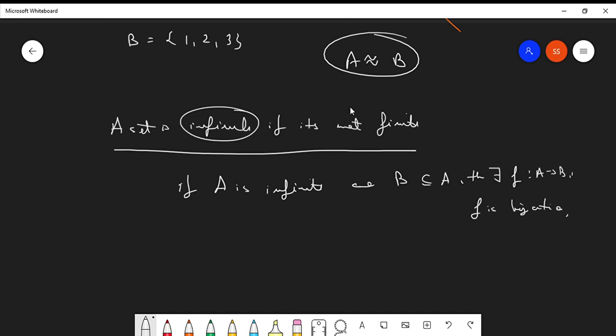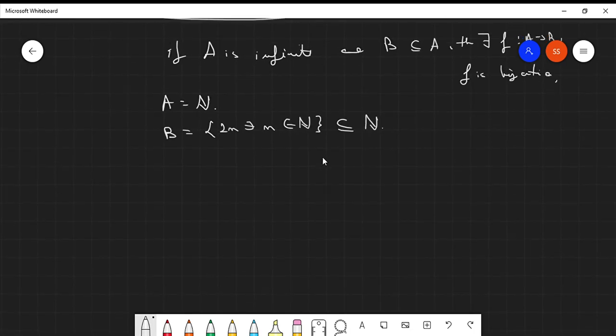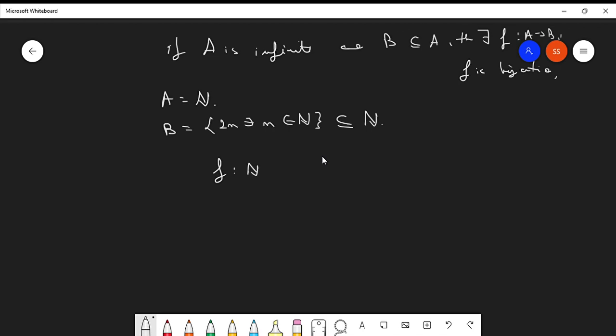A very easy example of it is that, suppose A is the set of all natural numbers, and B is the set of all 2n such that n belongs to the set of natural numbers. So it is a proper subset of the set of natural numbers. All the even numbers are always a proper subset of natural numbers. Now you can define a function from A to B such that f(x) = 2x. You can easily prove this to be a bijection. Clear? Bijection means onto and one-one.